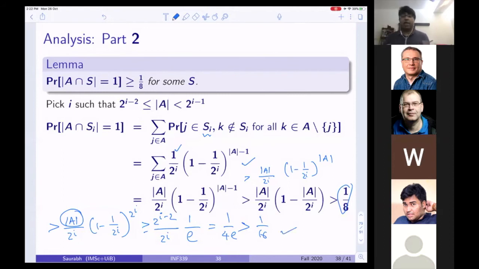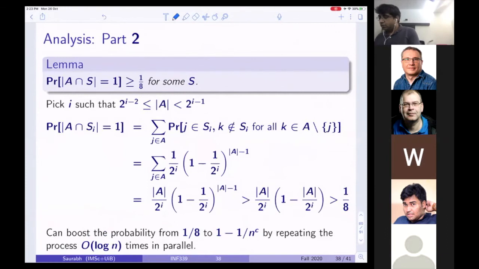So what we have been able to show is that with constant probability, there exists some S in our filter such that, whatever the vector may be, we get out exactly one coordinate of it when I intersect with S. So think of this as a random filtering process.